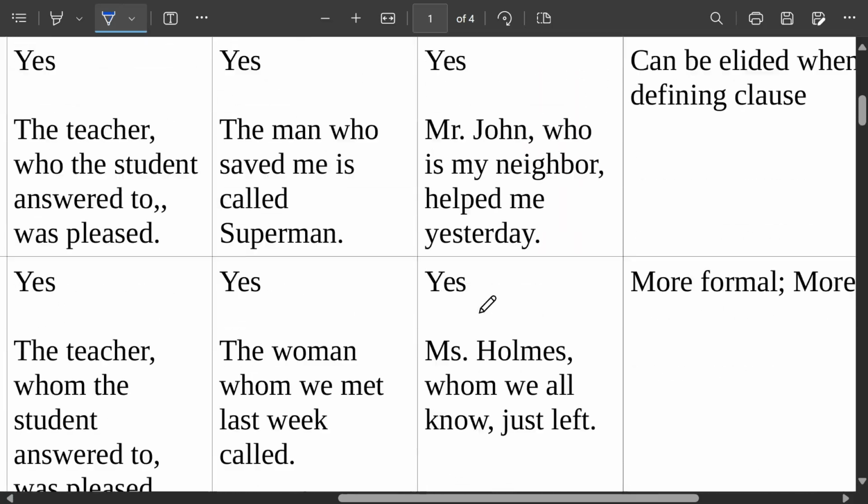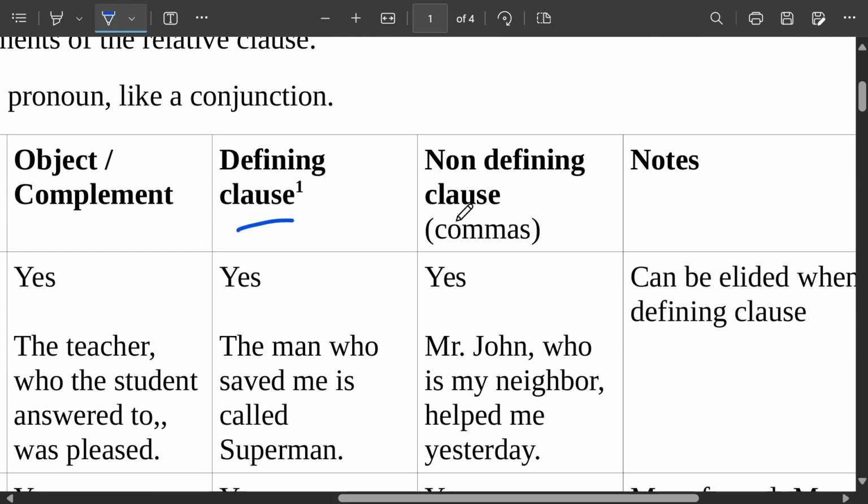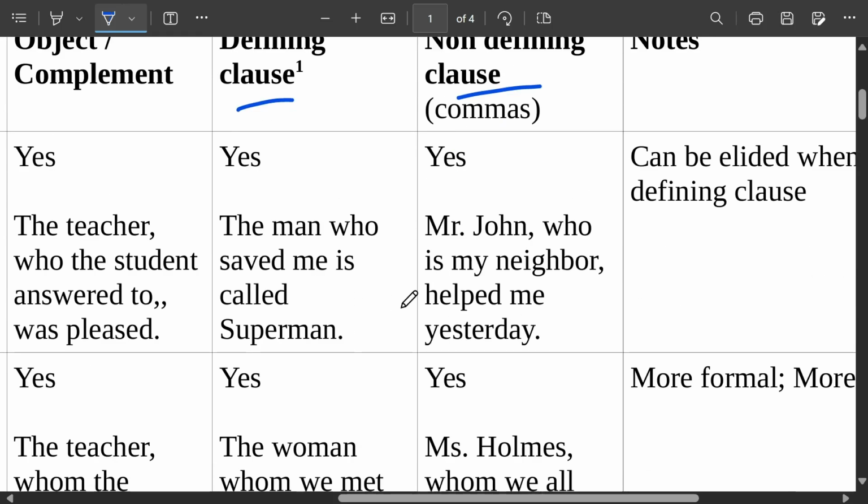Look, defining, non-defining. Defining, what does it mean to define? Define is like to explain, to make it clearer. To specify. So a defining relative clause makes the noun more specific because it's not specific enough. It's not clear. So you have here, the man. You see? The relative clause is here.